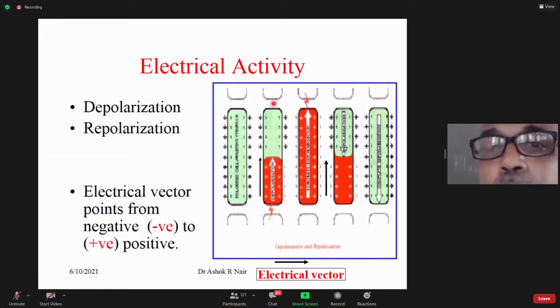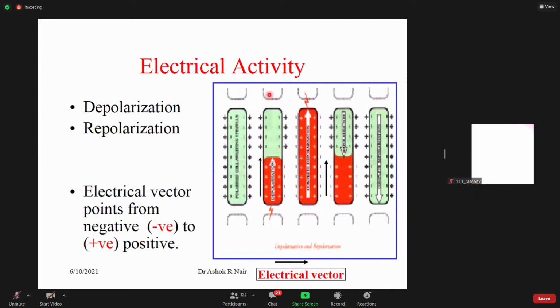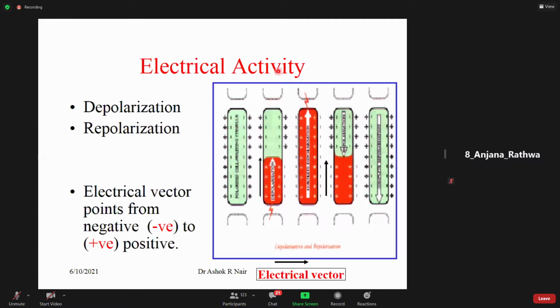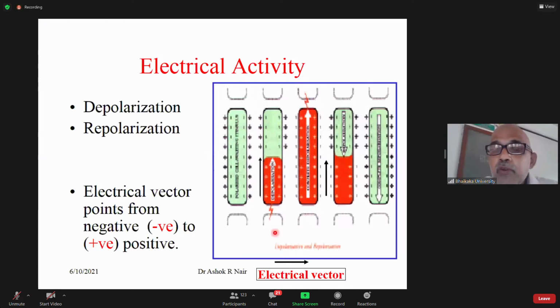Okay, if the positive electrode is at this end and the negative electrode is at the other end, when the depolarization is spreading in this direction, the electrical vector is also in this direction. This active electrode will see that the electrical vector is coming towards it. It will give you an upward deflection. The negative electrode here is not the one recording. The recording electrode is this one.